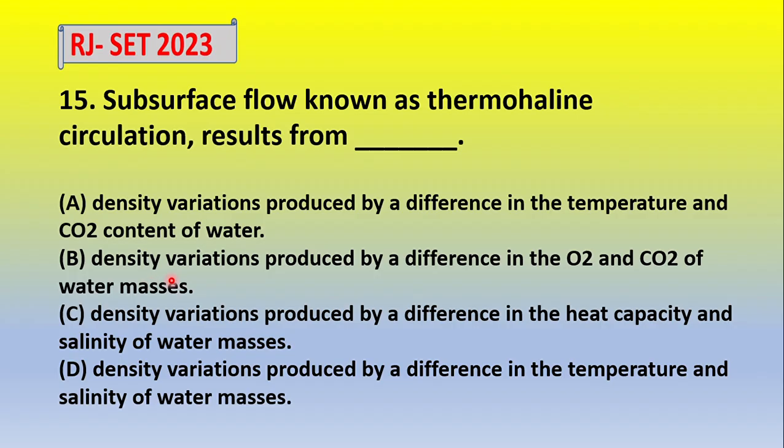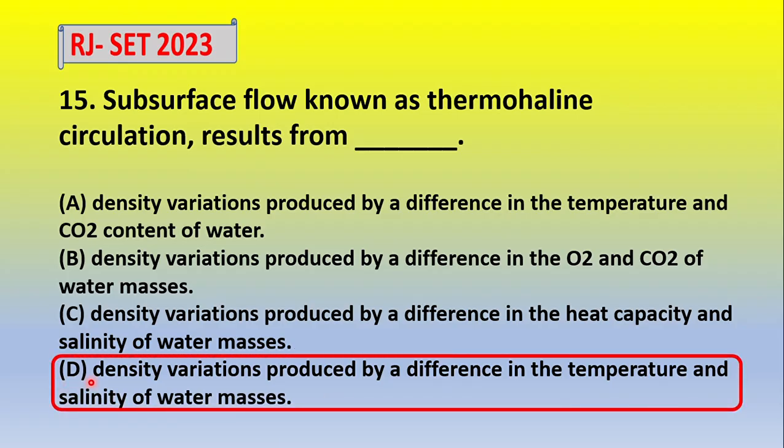Option B, density variations produced by the difference in the O2 and CO2 of the water masses. Option C, density variations produced by the difference in the heat capacity and salinity of the water masses. Option D, density variation produced by the difference in temperature and salinity of the water.